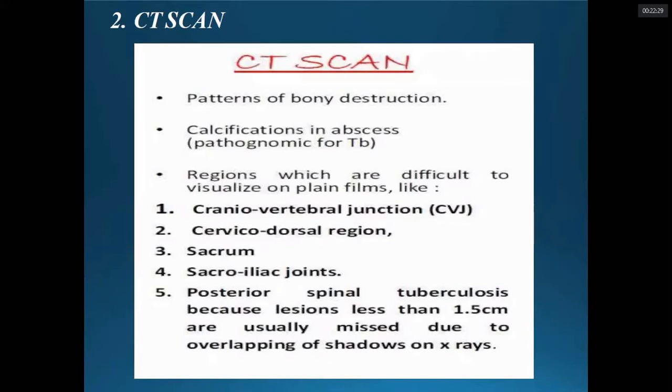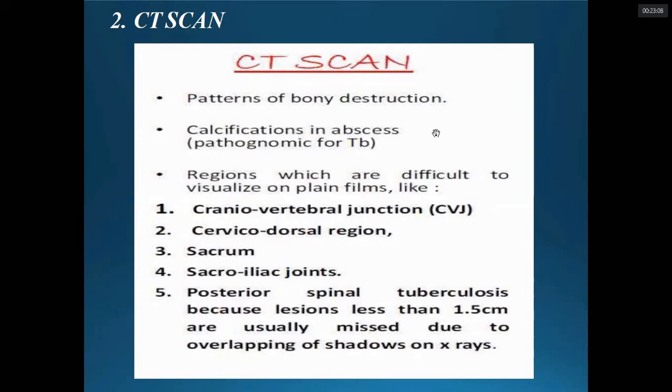So the next diagnostic choice is the bone CT scan. This quantifies the amount of bone destruction. Once we have to take the patient for operative intervention, this investigation is quite useful because we have to decide whether the patient needs stabilization or any bone fixation instruments or not. So to decide that, how much of the bone is lost, to quantify the bone destruction, CT scan is necessary. Calcification in the psoas is pathognomonic for tuberculosis.